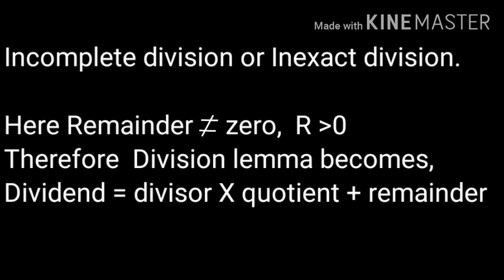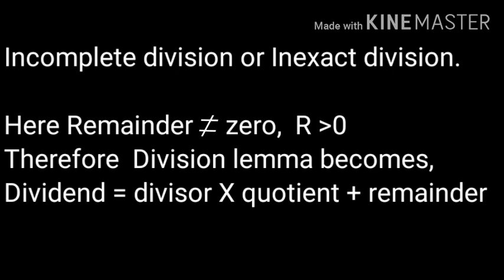After performing, we will verify our result by applying the division algorithm or division lemma. Here, the division lemma becomes dividend is equal to divisor into quotient plus remainder.